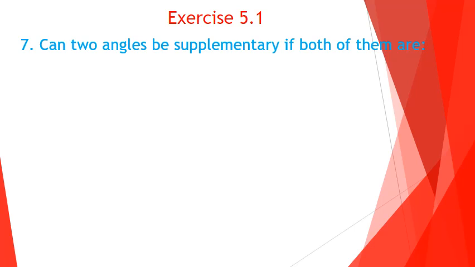Our first question is question number 7. Can two angles be supplementary if both of them are acute, obtuse and right angle? First we can answer, can two angles be supplementary if both of them are acute? What about, is it possible two acute angles will become supplementary?